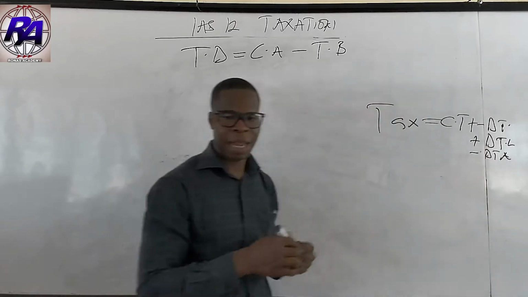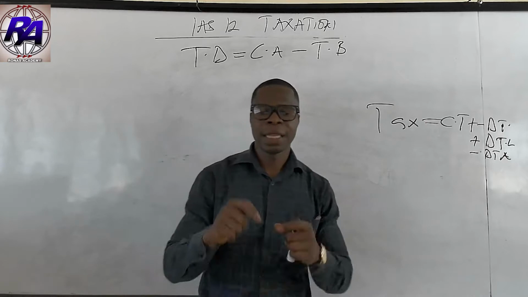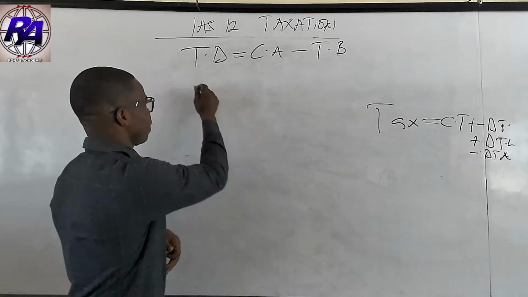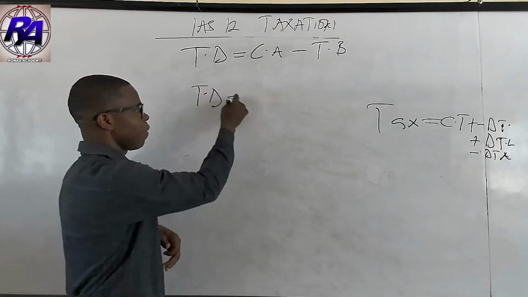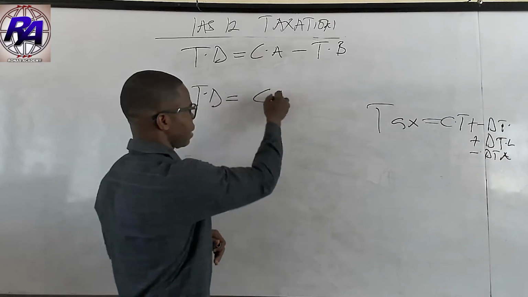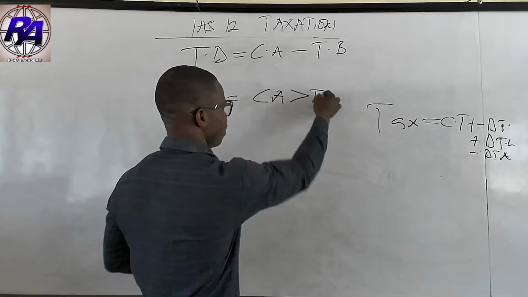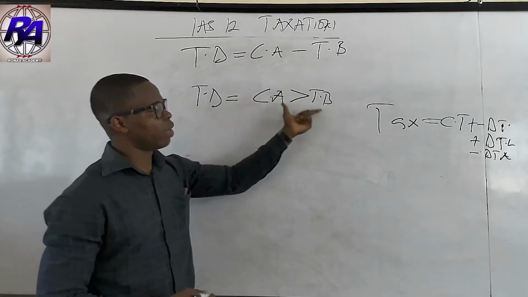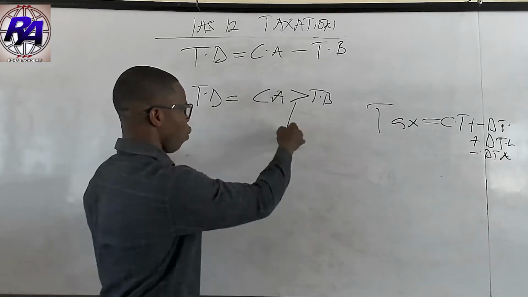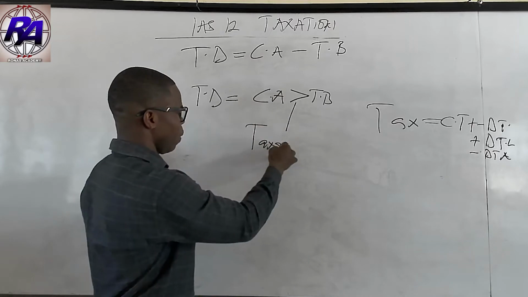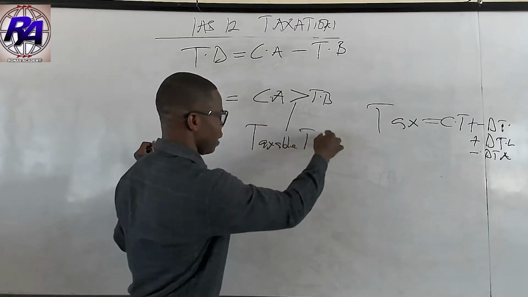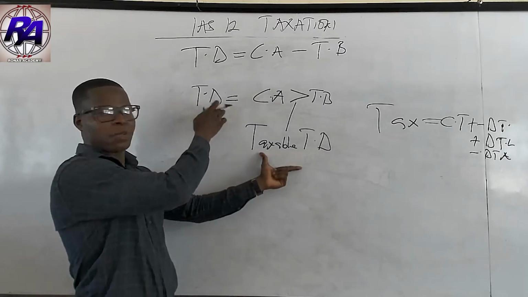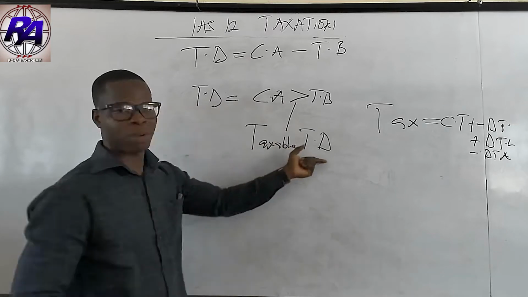How do we arrive at the deferred tax liability and the deferred tax asset? Anytime you are finding your temporary difference, and the carrying amount of the asset is greater than the tax base, it gives us what we call the taxable temporary difference.